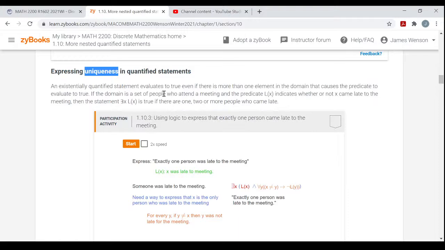So if the domain is a set of people who attend a meeting, for example, and the predicate L(x) indicates whether or not person x came late to the meeting, then the statement, there exists x such that L(x) is true, if there are 1, 2, or more people who came late, right? This means that there's at least one person who came late.